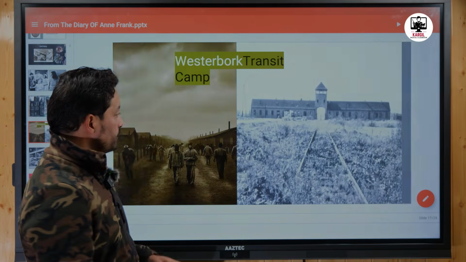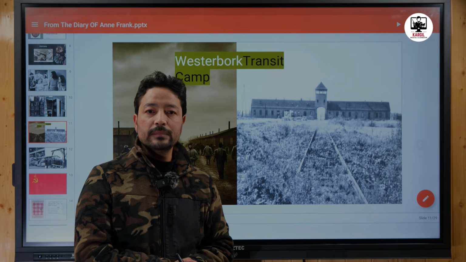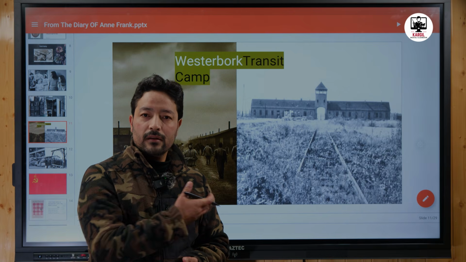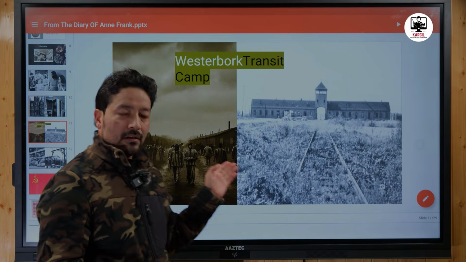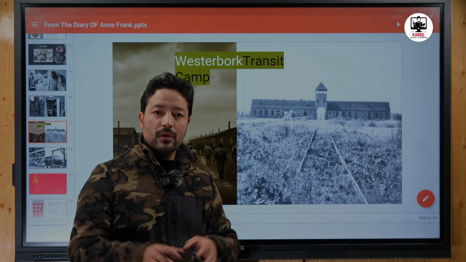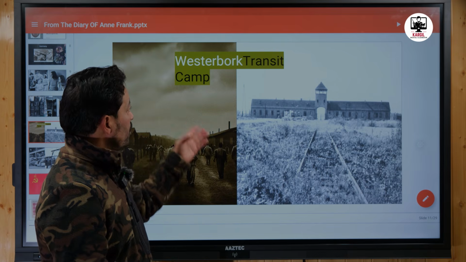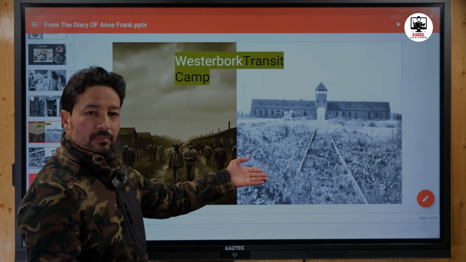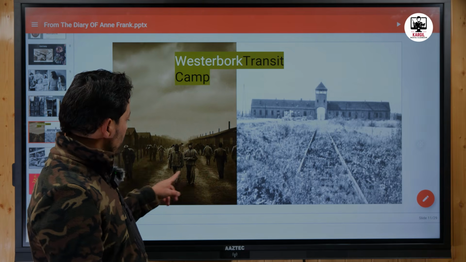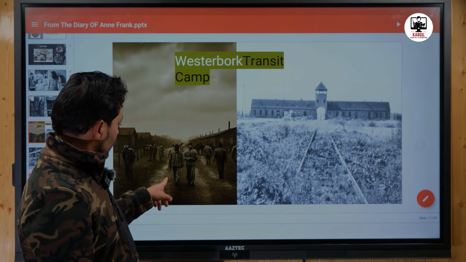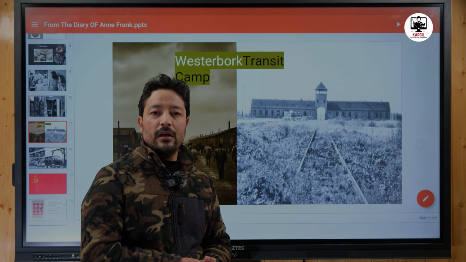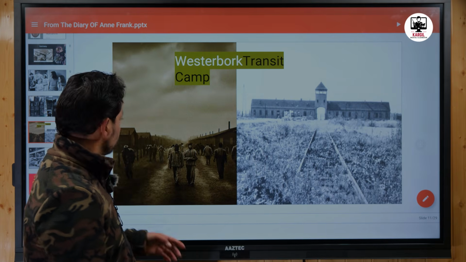Then in 1944, suddenly the Nazi forces discovered this hiding place, and Anne and her family, along with a lot of other people, were sent to Westerbork transit camp. You can see the picture. This is the real picture of this Westerbork transit camp, and this one is the AI generated image. So this was the first transit camp where Anne and her family were sent.